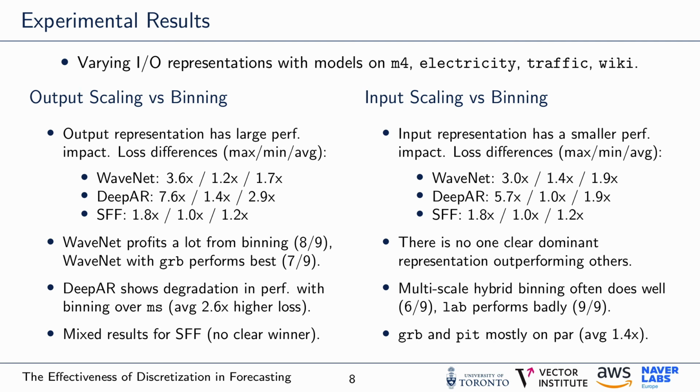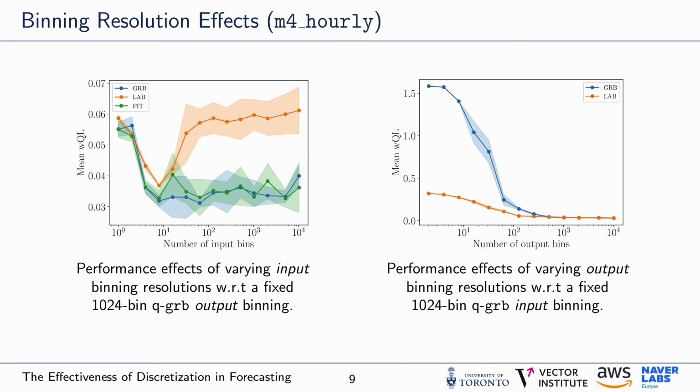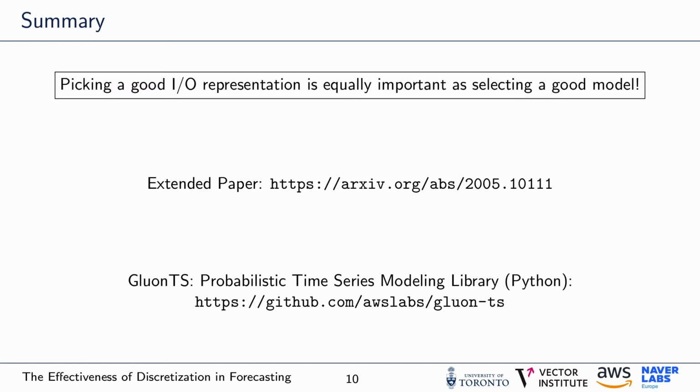Overall, there's no clear one dominant strategy. However, we found that multi-scale hybrid binning seems to work well in a lot of cases. The local absolute binning strategy consistently performed badly, which hints at the fact that losing the magnitude comparison of different time series amongst each other is a key drawback. Lastly, we found the input binning resolution to have a surprisingly small performance effect, while performance improves steadily when providing more output bins. So in summary, we see that picking an appropriate I/O representation can be as important as selecting a good model.